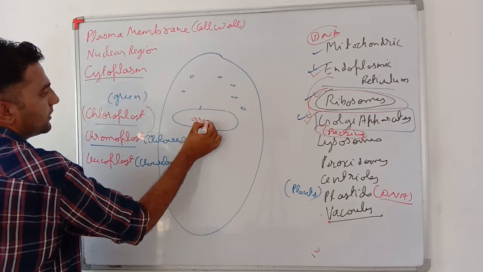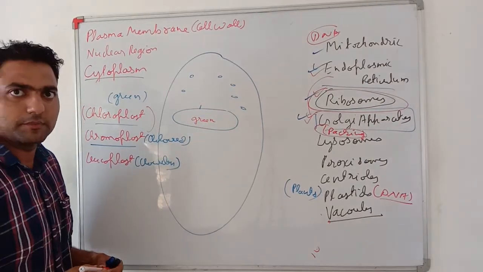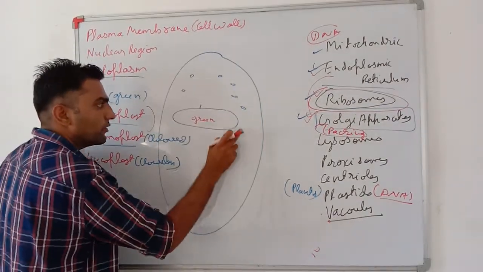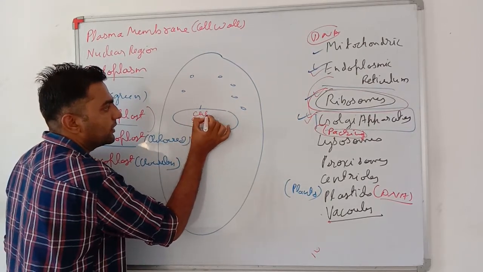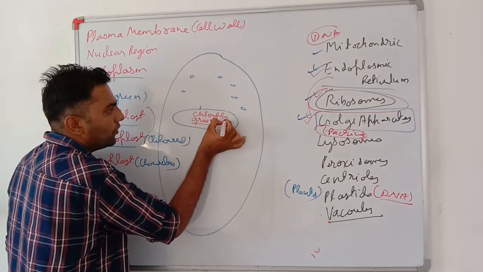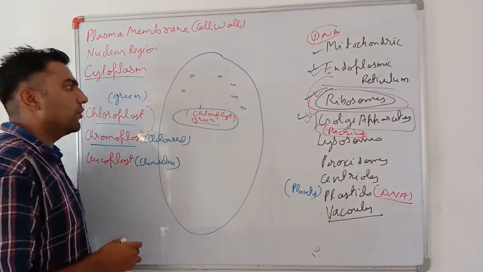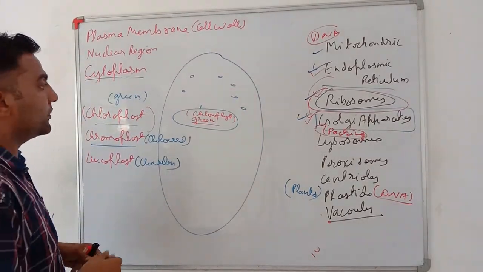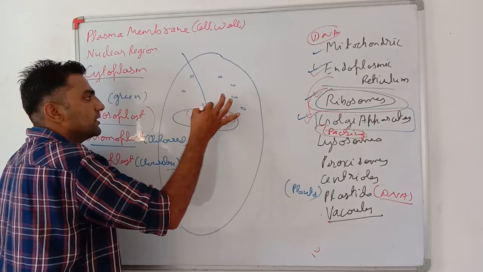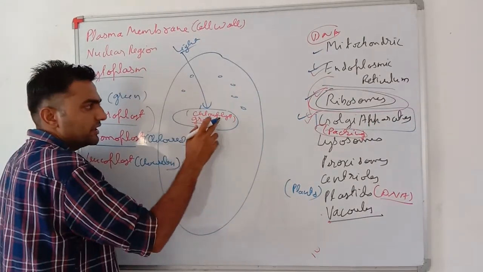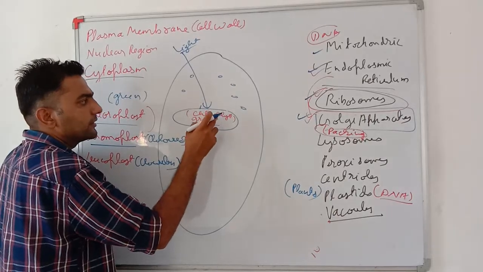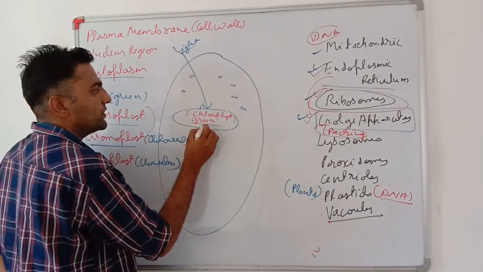Chloroplasts have a green colored pigment in them. If this is a chloroplast, it has a green colored pigment called chlorophyll in it. This chlorophyll is very important for photosynthesis. It traps the light energy, converts it into chemical energy, and then this energy is utilized for photosynthesis.